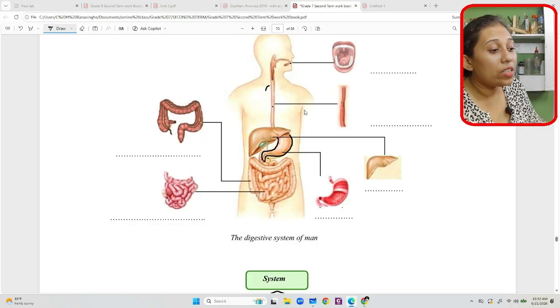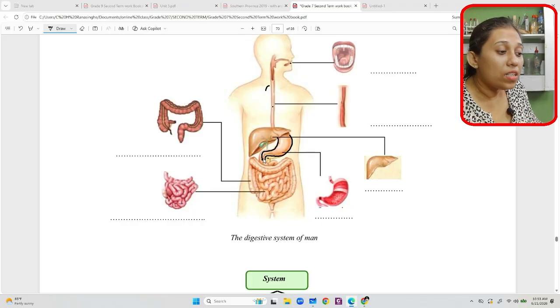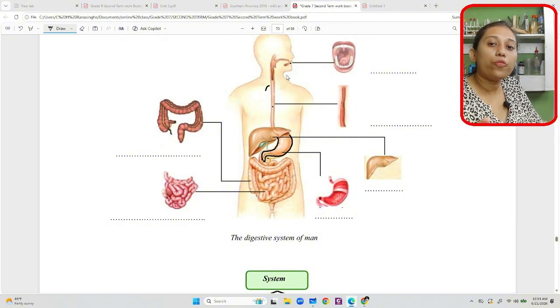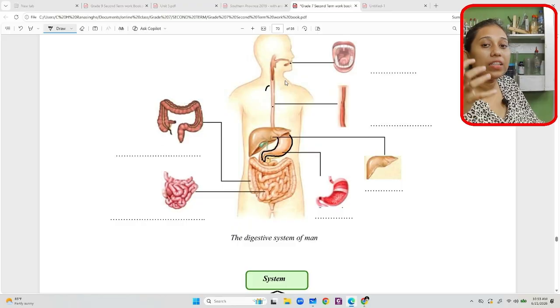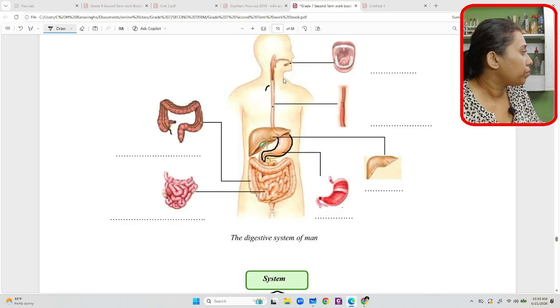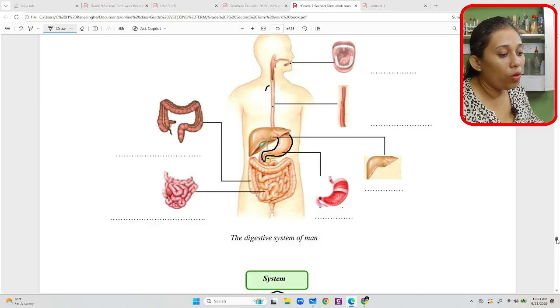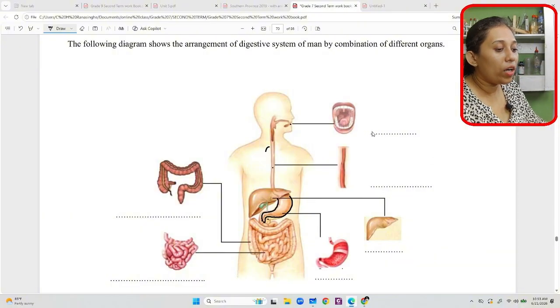So all these organs get together and form this system. It is very fascinating, no? That's why a system is made up of a collection of organs. When we take a system in our body, it is formed by many organs joined together. Okay, so shall we label the things given here? Now can you label the organs present in this system without my help?